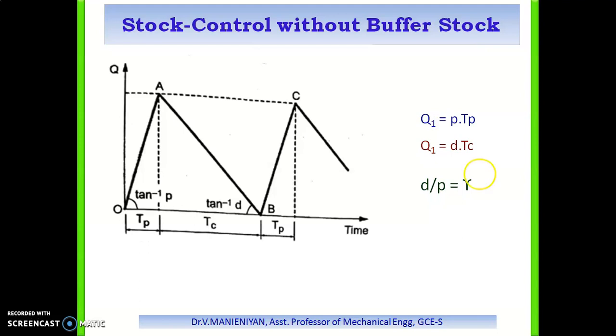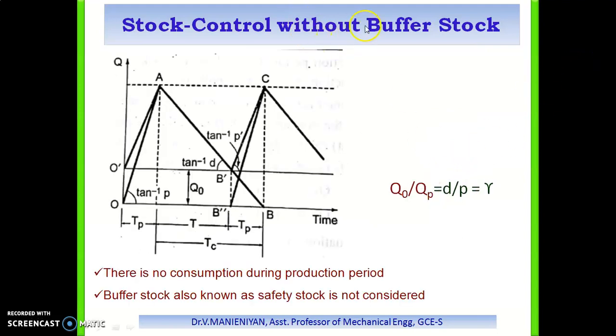Similarly, the next one is with the buffer system. The diagram shows Q, the stock level, on the y-axis, and time on the x-axis. Before, we discussed the two assumptions made for the case without buffer stock. The first assumption is that there is no consumption during the production period. The second is that the buffer stock, also known as safety stock, is not considered in the process.